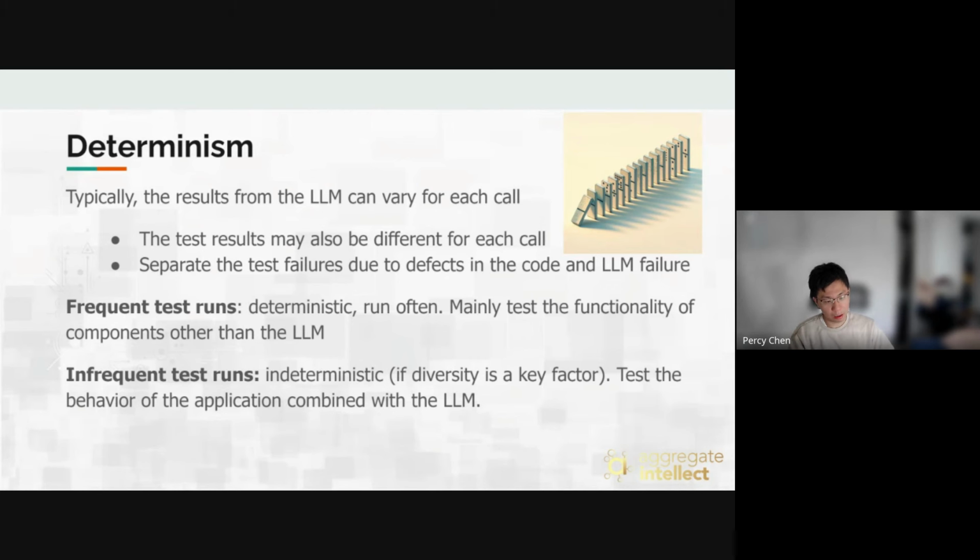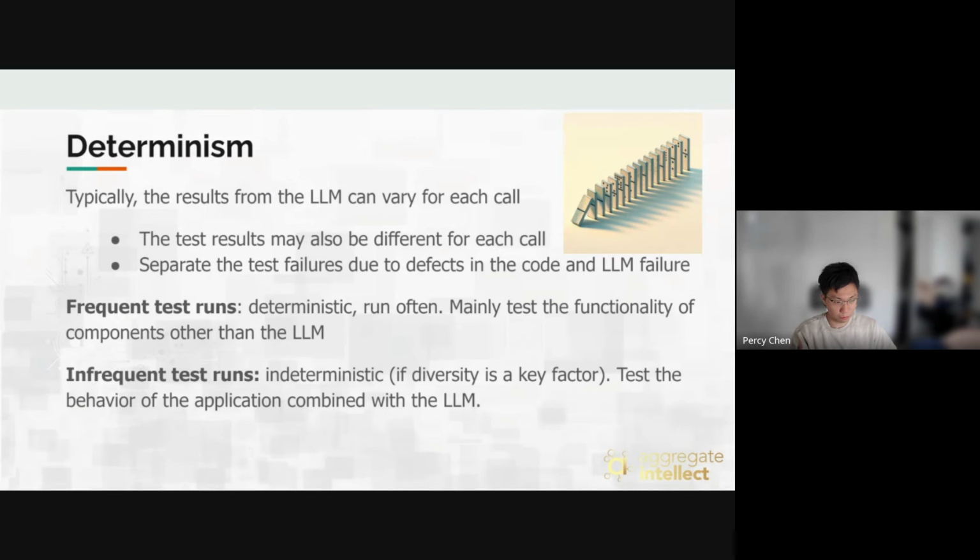And in between the frequent test runs, we will have some infrequent test runs that by itself can be indeterministic if we want diversity. We give a higher temperature, and we test the behavior of the entire application plus the LLM. We do this testing less often because most of the time we make some change to the code, to the functionality, to the post-processing, to the input processing. We want to make sure the code actually works, and we care less about the large model's performance in this case.